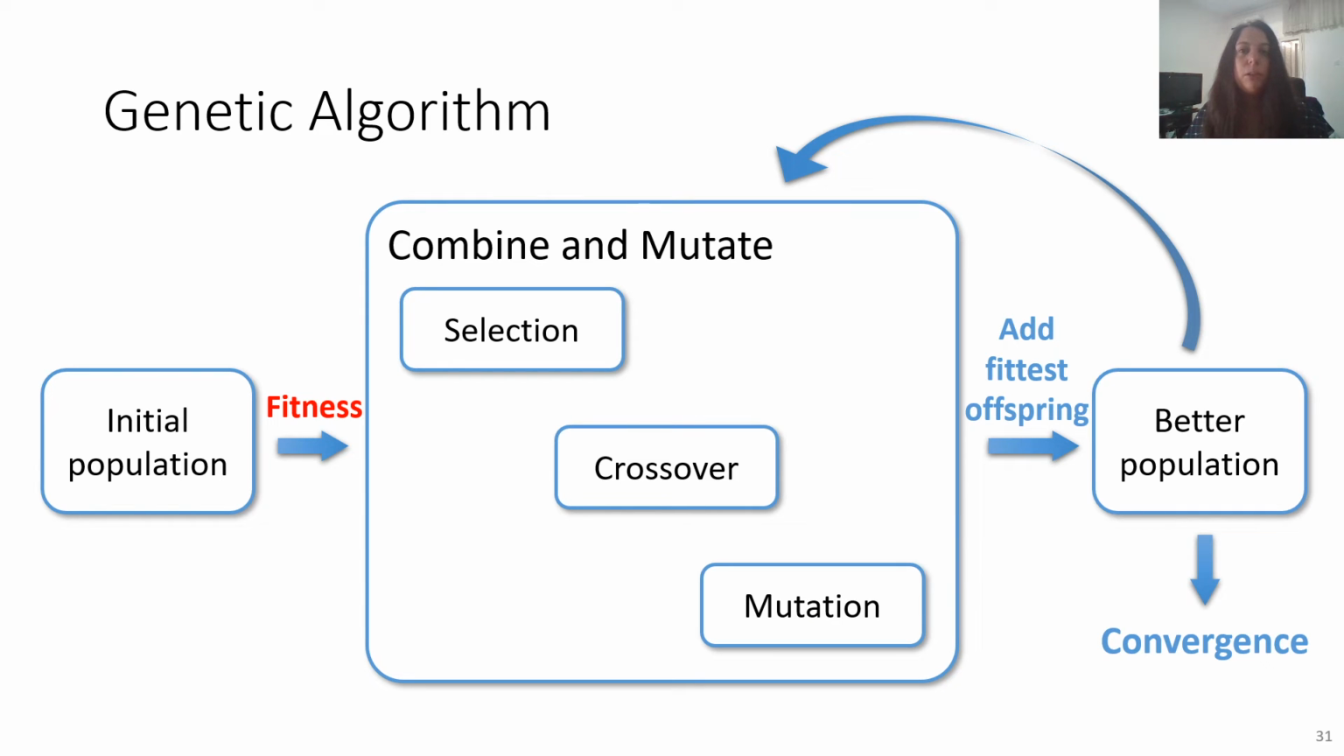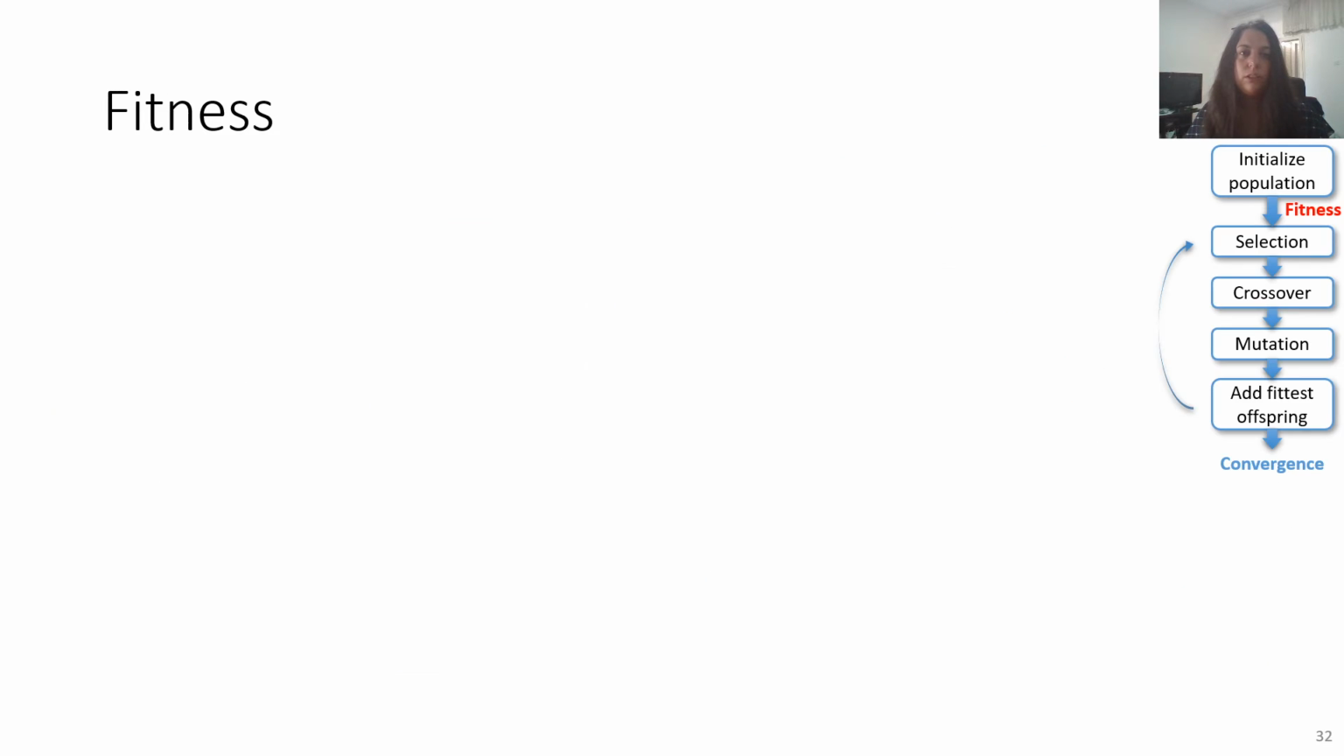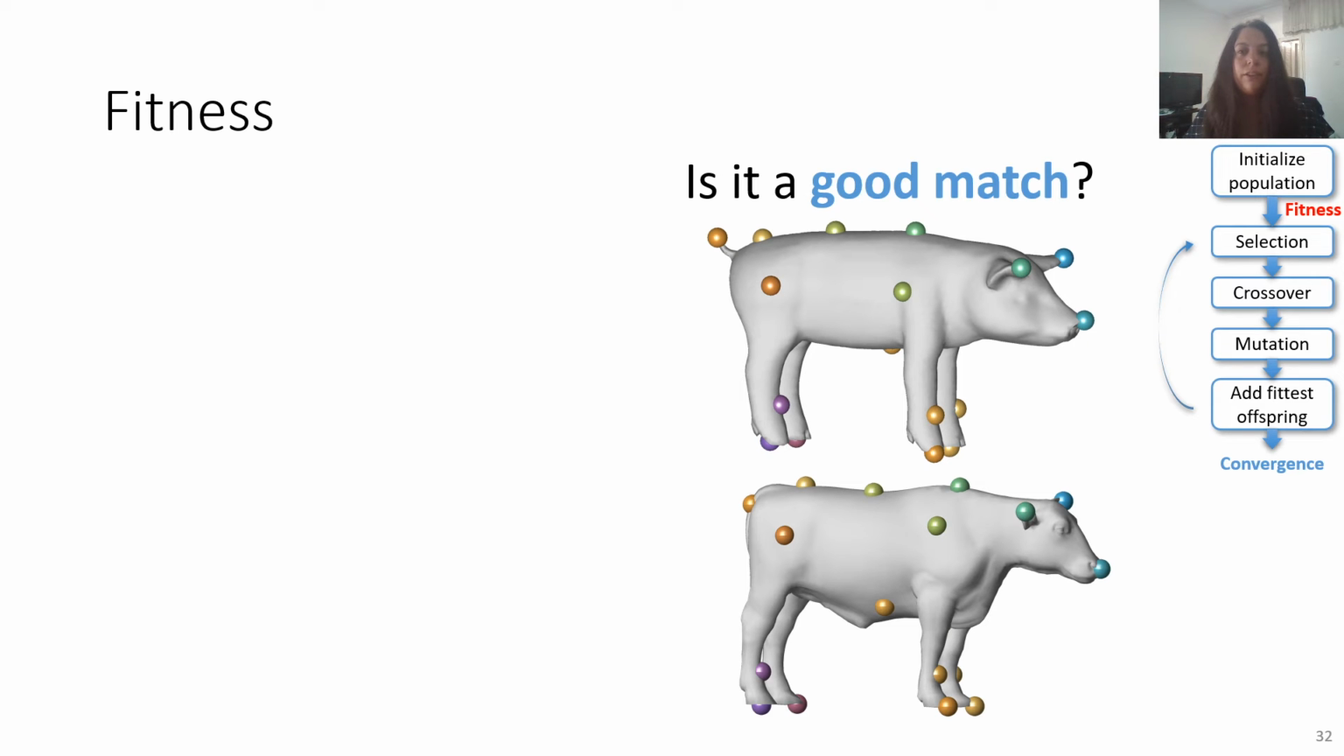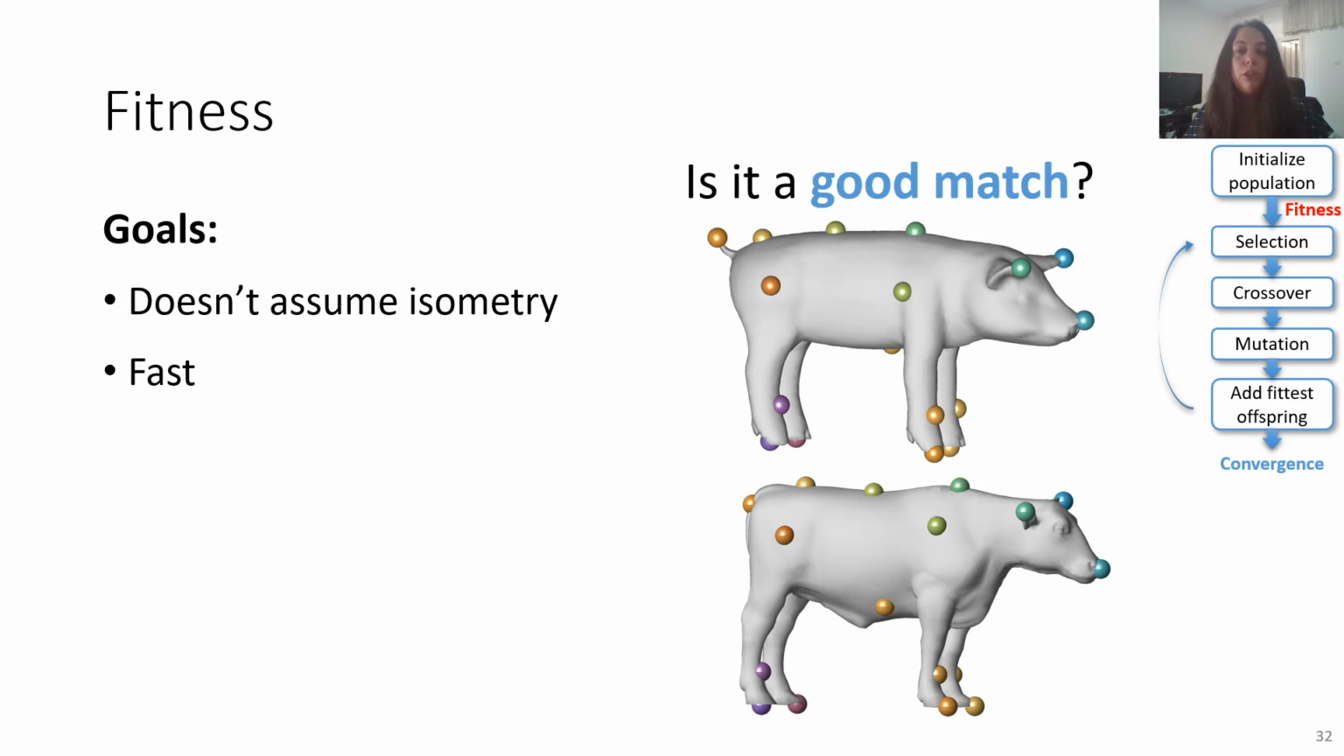After initializing the population, we need to evaluate the fitness of each chromosome. How should we define the fitness function? We need an objective function that will determine the quality of each solution. Our requirements of the fitness function are that it can be used for non-isometric matching, as this is our goal. We also need the computation to be fast, since every solution in every generation should be evaluated.